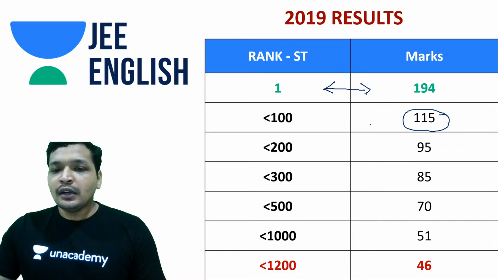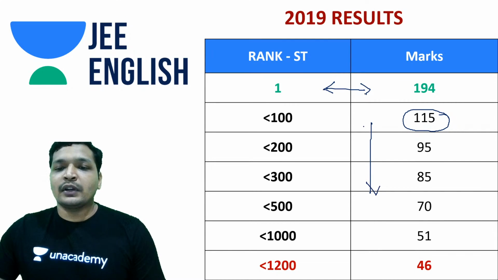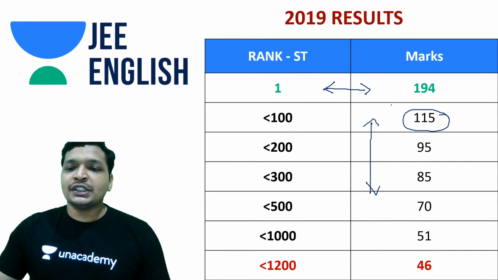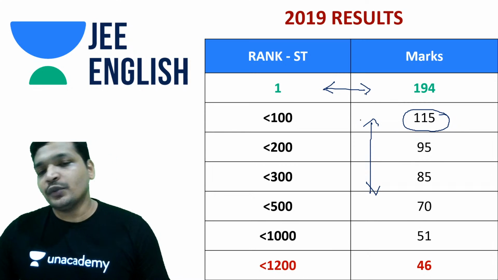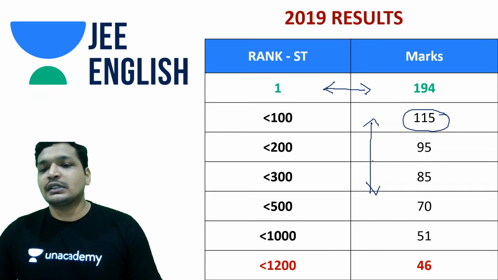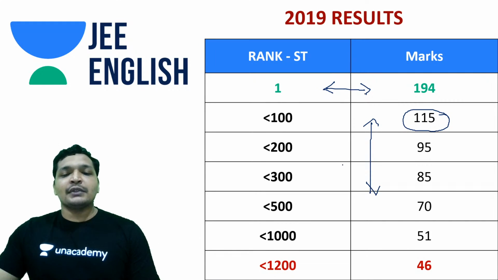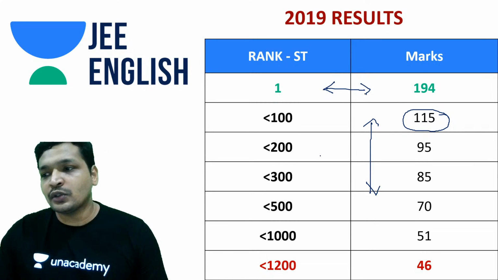Notice the kind of trend. If you are getting within 100 and 300, it's only a matter of 30 to 40 marks. If you attended extra questions on the harder side, I mean the medium side, you would have got into the 100 rank. So how you target and prepare for your exam is important, but how you attend your exam and how well you understand this analysis is also very important.